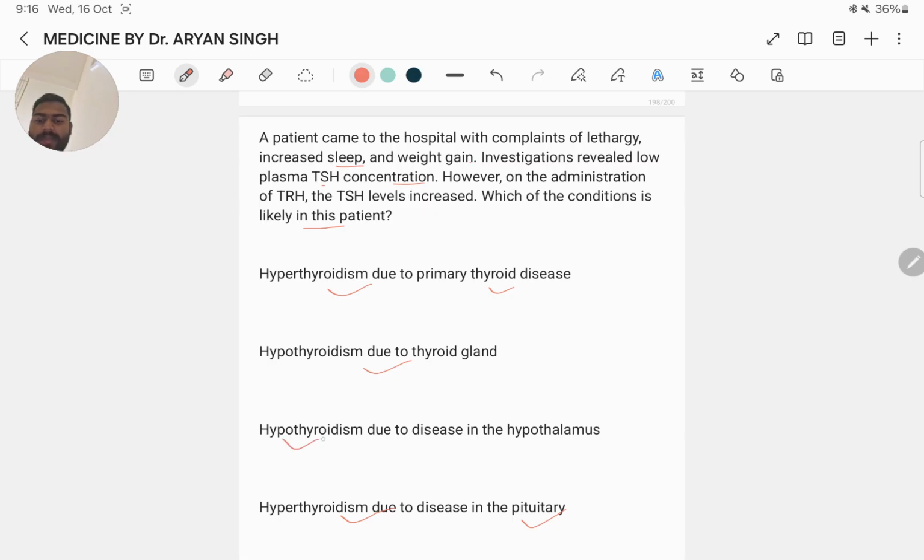Here the correct answer is hypothyroidism due to decrease in the hypothalamus, because the scenario described in the question is indicative of dysfunction at the level of the hypothalamus. When the hypothalamus senses low levels of the thyroid hormones T3 and T4 in the bloodstream, it releases thyrotropin releasing hormone, TRH. TRH stimulates the anterior pituitary gland to release TSH, which in turn stimulates the thyroid gland to produce and release T3 and T4. In this patient, the hypothalamus is not producing sufficient TRH, leading to decreased stimulation of the pituitary to produce TSH.